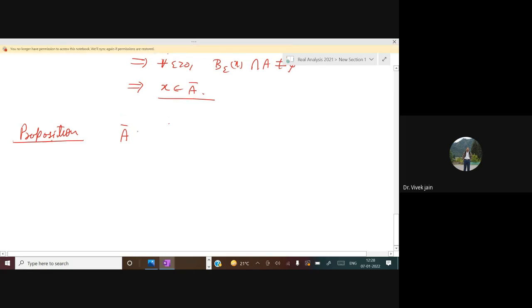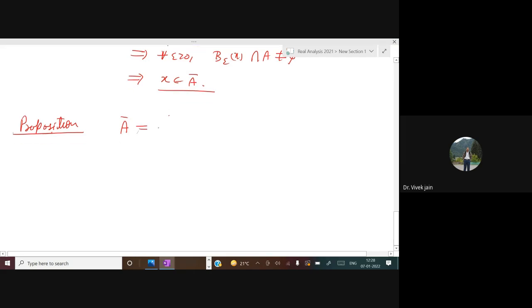Let me write it again. A closure is equal to A union A dash. Proof. By definition of A closure, A is contained in A closure.